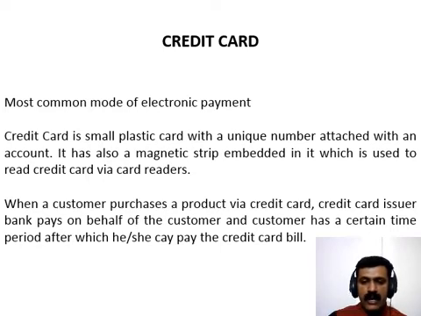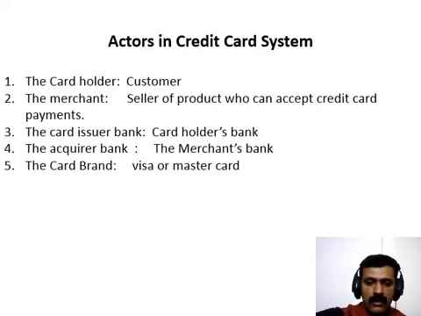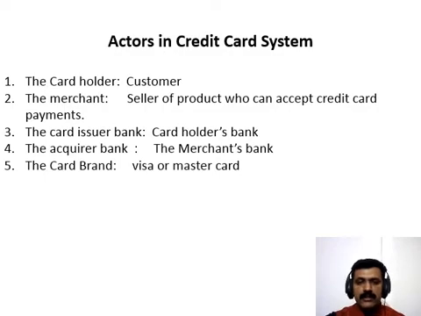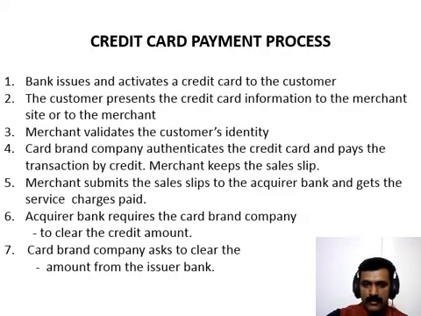Following are the actors in the credit card system. The cardholder, that is the customer; the merchant, that is the seller of the product who can accept credit card payments; the card issuer bank, that is the cardholder's bank; the acquirer bank, that is the merchant's bank; and the card brand, for example, Visa or MasterCard. Now let us see how the credit card payment process takes place.